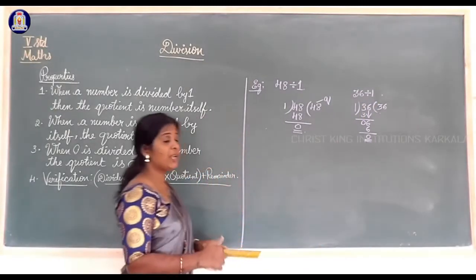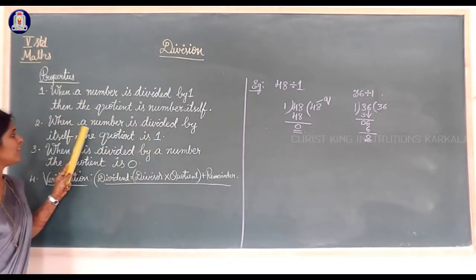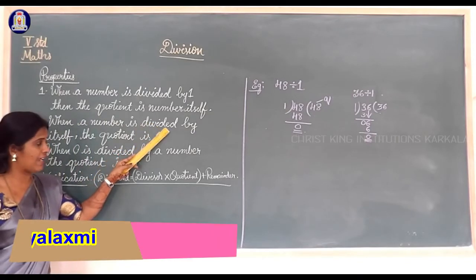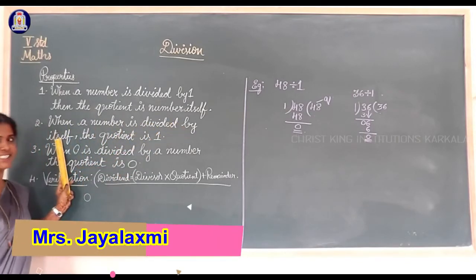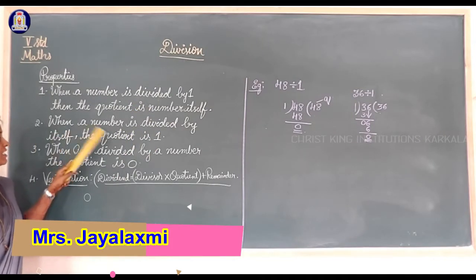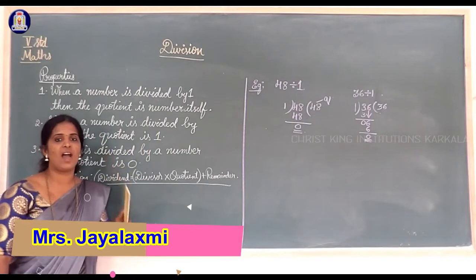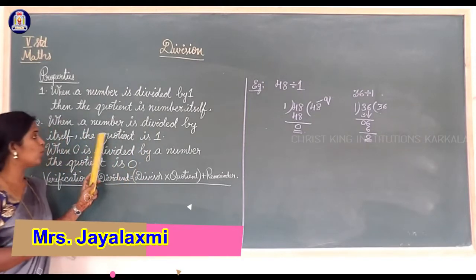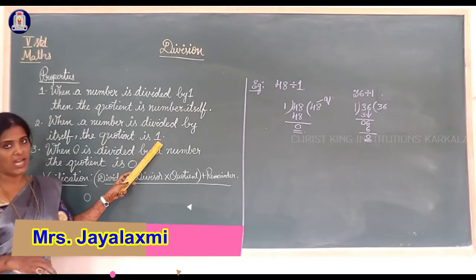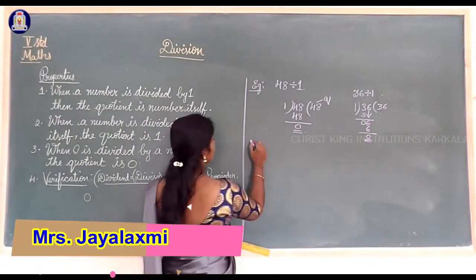Okay. Now the second property. When a number is divided by itself, the quotient is always 1. When the number is divided by itself, the quotient is 1. We'll check that.